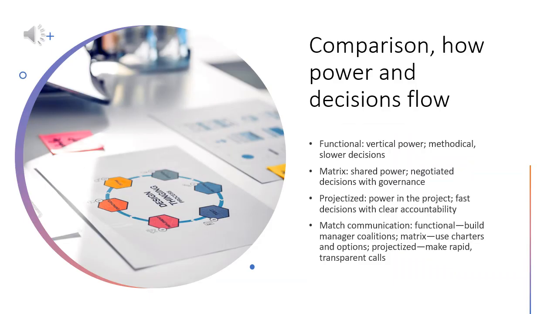Use this quick mental model. Functional: power flows up the department, then across. Decisions are methodical and slower. Matrix: power is shared. Decisions are negotiated and need governance. Projectized: power sits in the project. Decisions are fast with clear accountability. Choose communication tactics to match. In functional, build manager coalitions. In matrix, use charters and options. In projectized, make rapid, transparent calls.